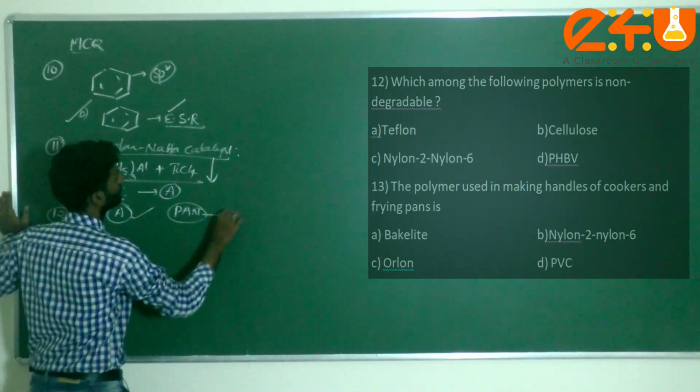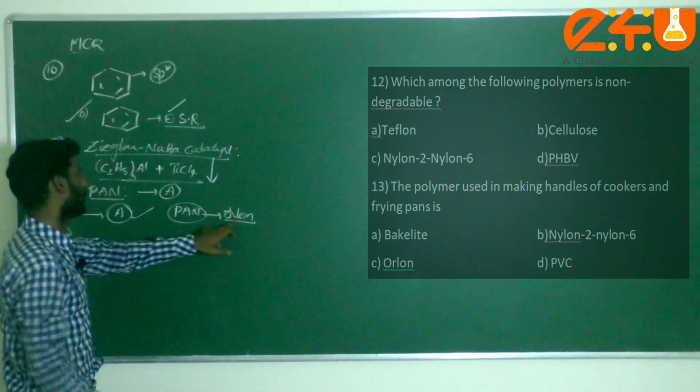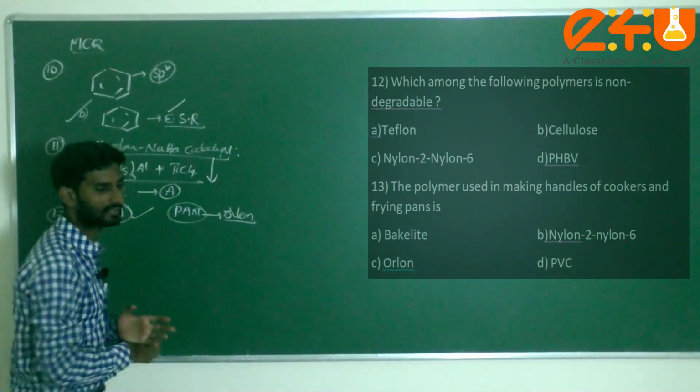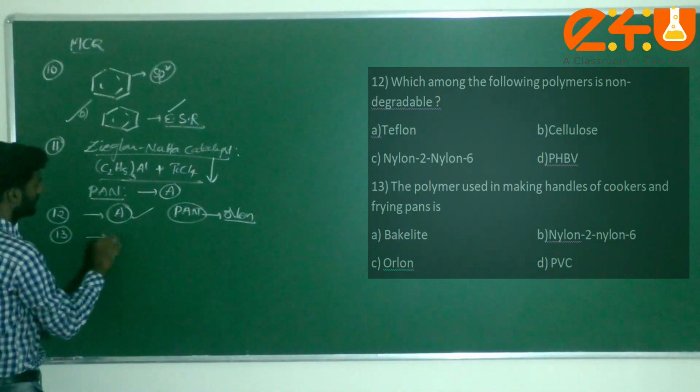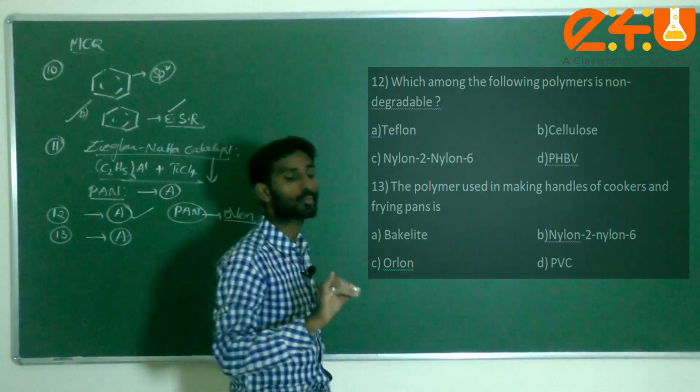Polyacrylonitrile, commonly called Orlon, dear students. Okay, this is the Orlon. Orlon is not suitable to make the handles of cookers. Now what is the option here? Option A is Bakelite. It comes under thermosetting plastics.